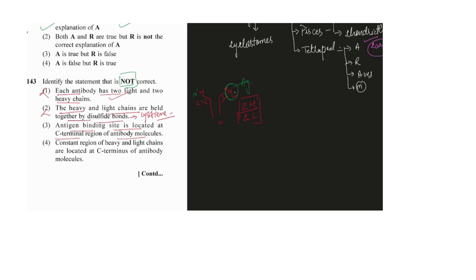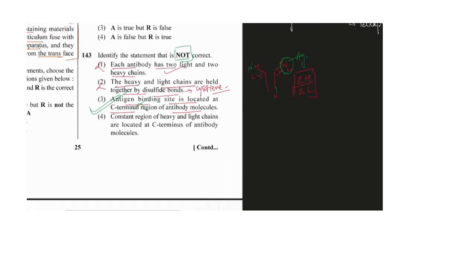This is the antigen binding part. So it will connect on the N-terminus part, and on the C-terminus part, this is the light heavy chain part which will connect with the cell. So we can say it will be incorrect. Okay, so this is incorrect and correct according to the question.